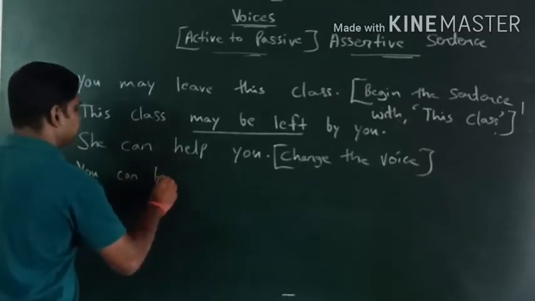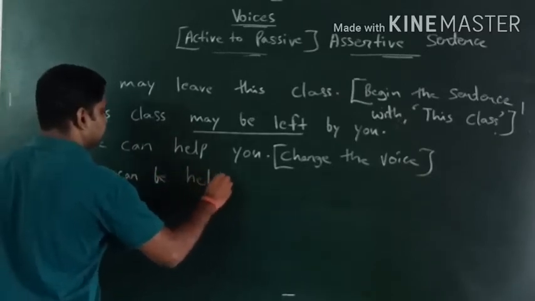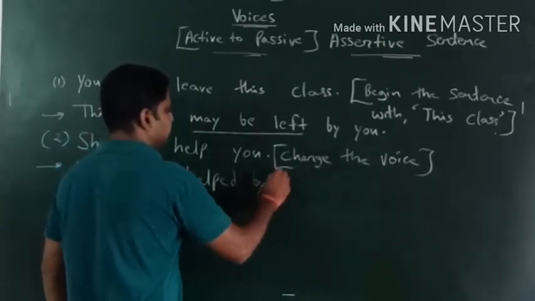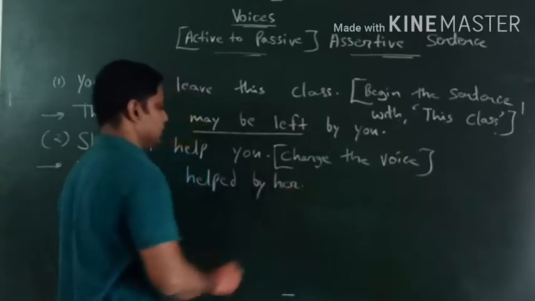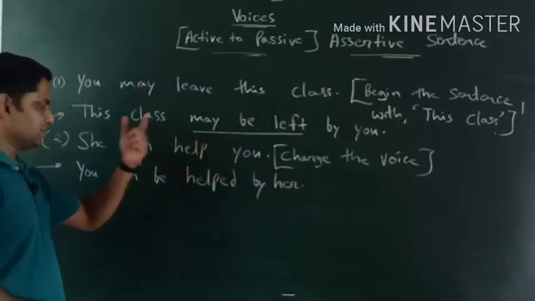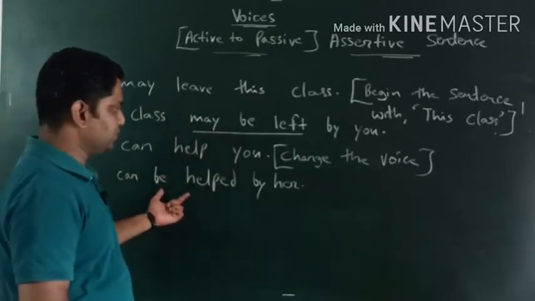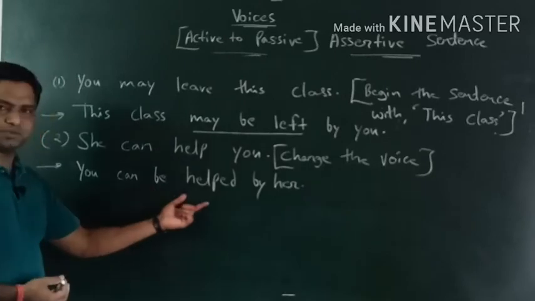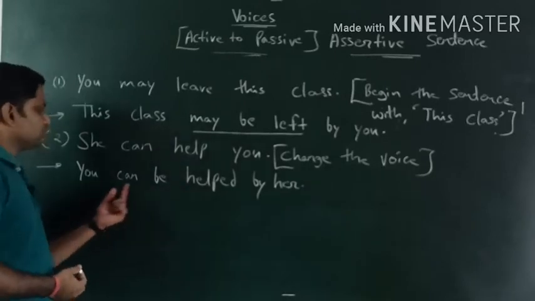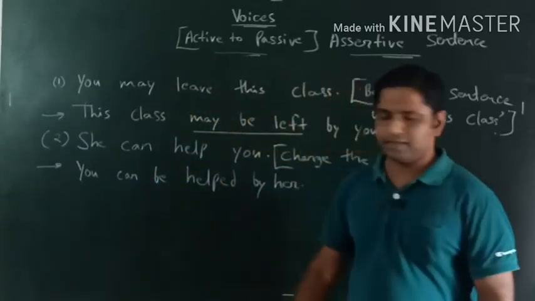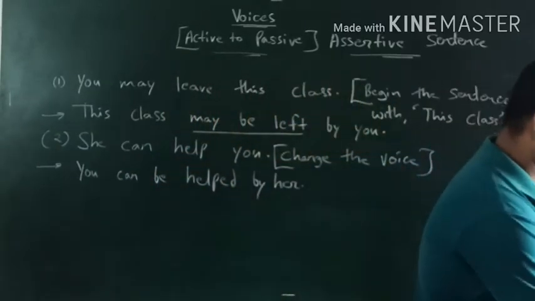can be helped by her. You can be helped by her. Okay, so she can help you, this is the active voice, and we have converted it into passive voice. Guys, we already have the formula, right? So passive voice में convert किया है, so you can be helped by her. So hopefully you are getting the things, right? Let's check out another example.